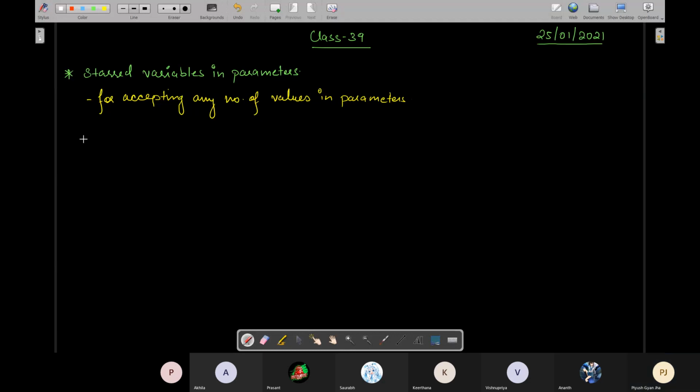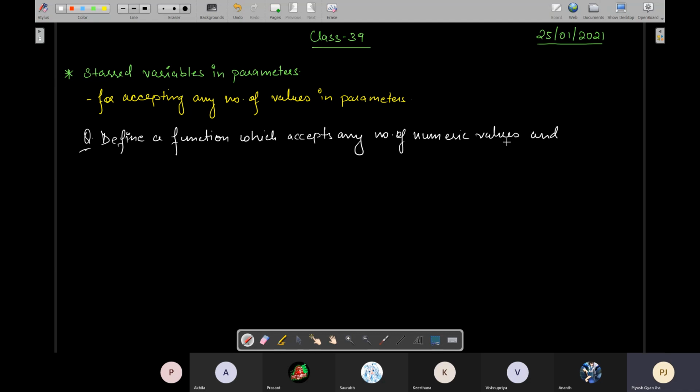For example, if I give you a question: define a function which accepts any number of numeric values in parameters and returns their sum. मतलब क्या? You have to define such a function.